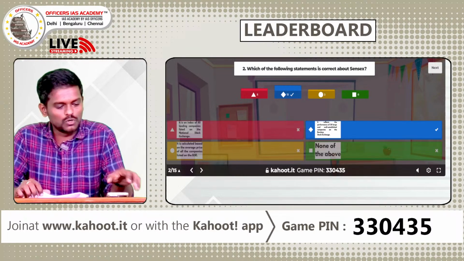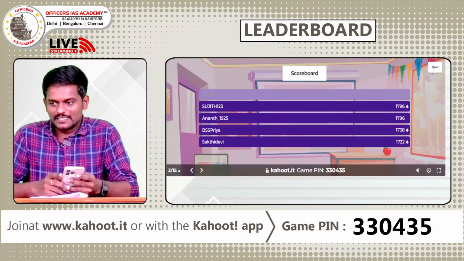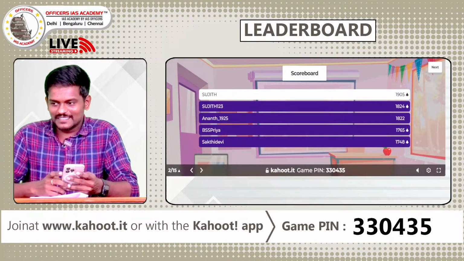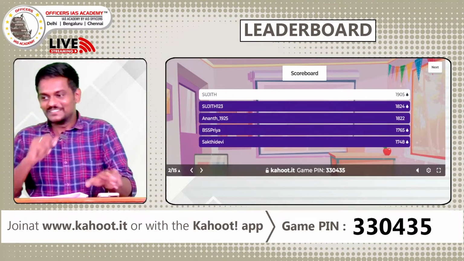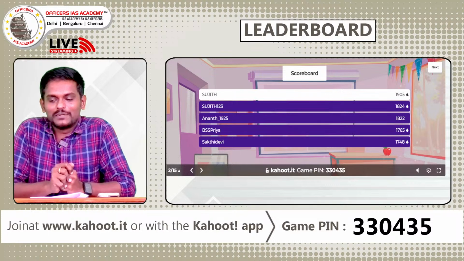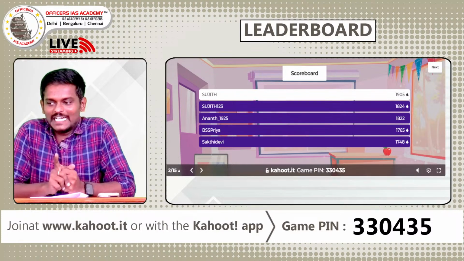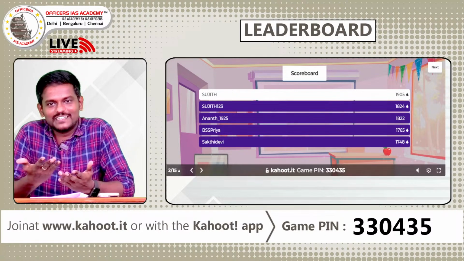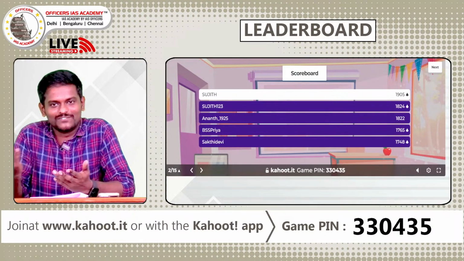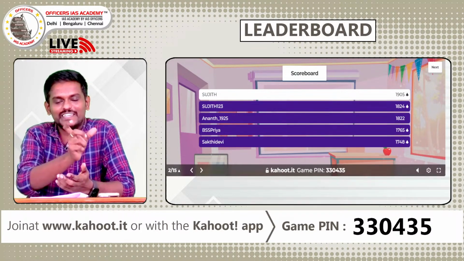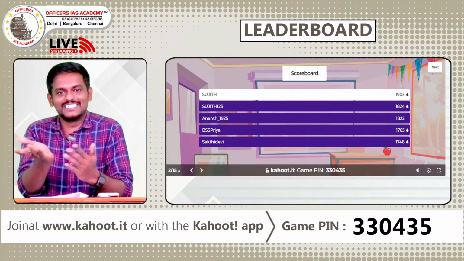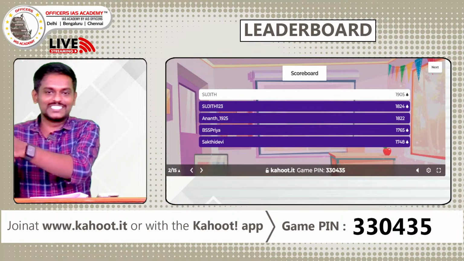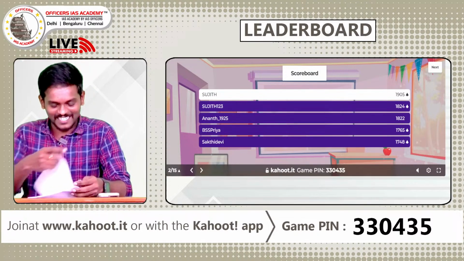We'll check the leaderboard. Any change in the leaderboard? Good. 4 out of the top 5 have changed. Good. See, this is where people are willing to take the risk and calculated risk. Just like, see, this Nifty, I still remember because I read somewhere it is about 50. Nifty means 50. So Sensex is 30. It won't be 50. So whichever is there in the option is the answer.